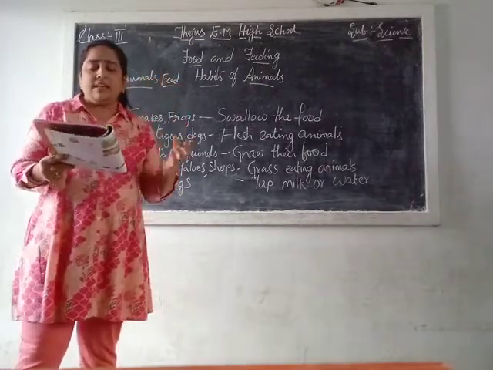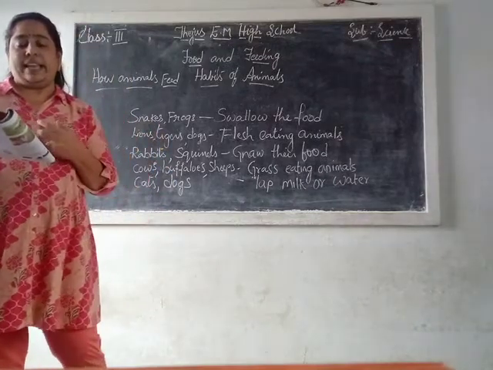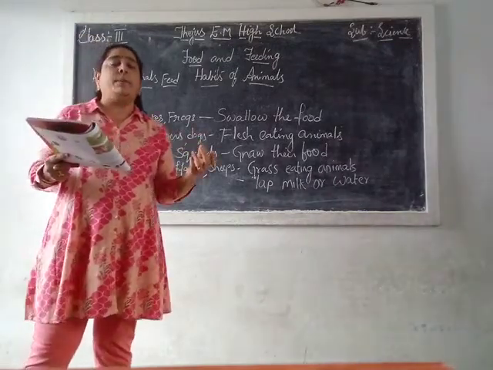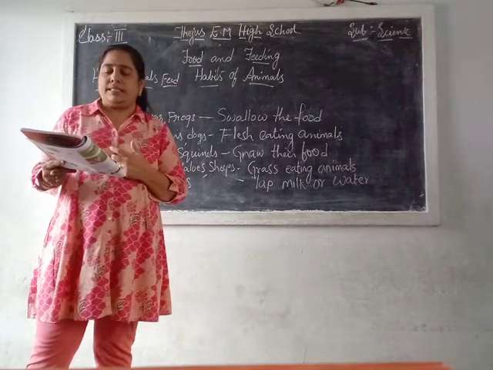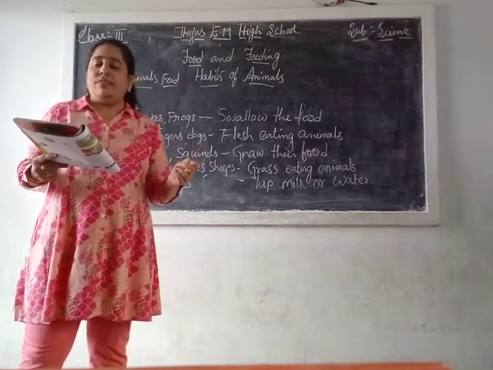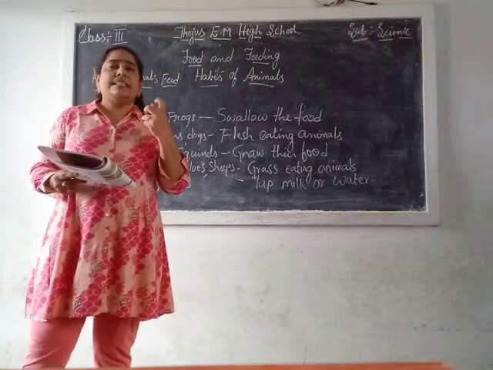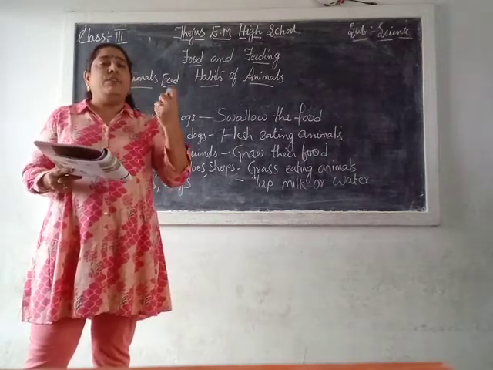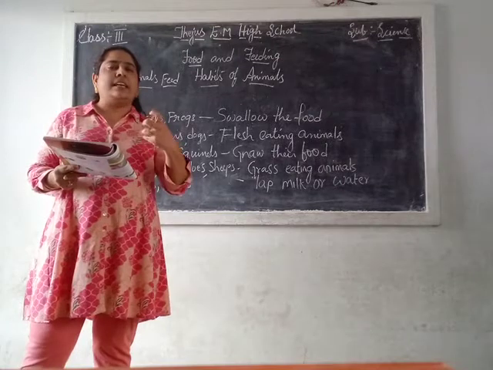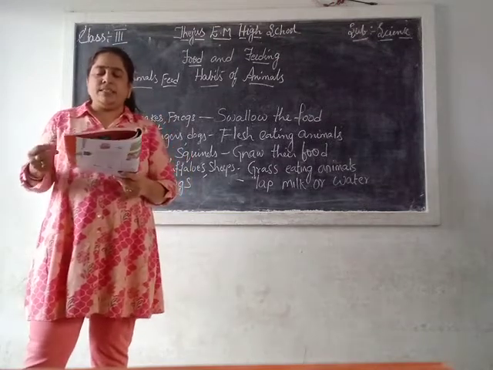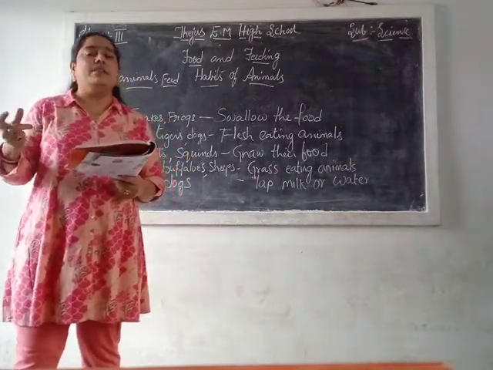An earthworm swallows soil which has parts of dead plants and animals in it. A butterfly has a long sucking tube. A butterfly sucks nectar from a flower. It uses this long sucking tube to suck nectar from flowers.